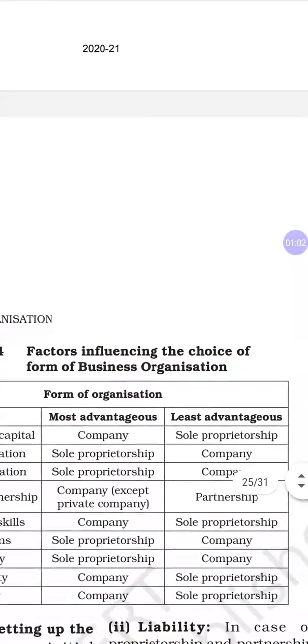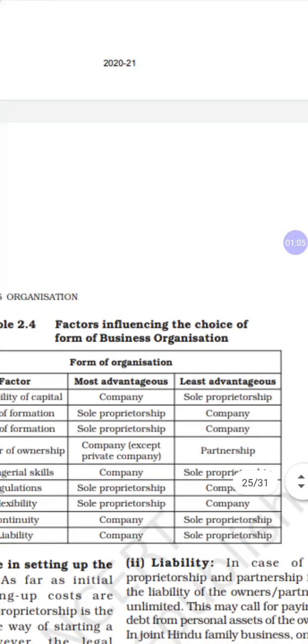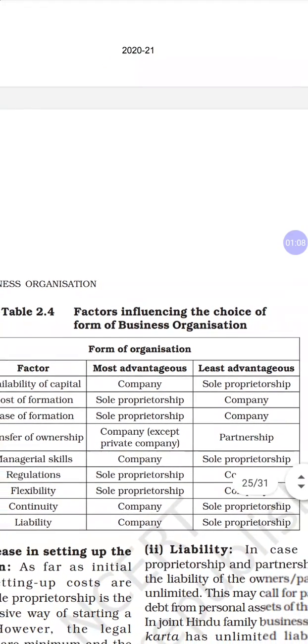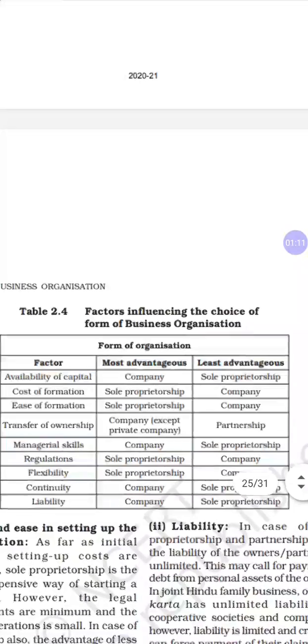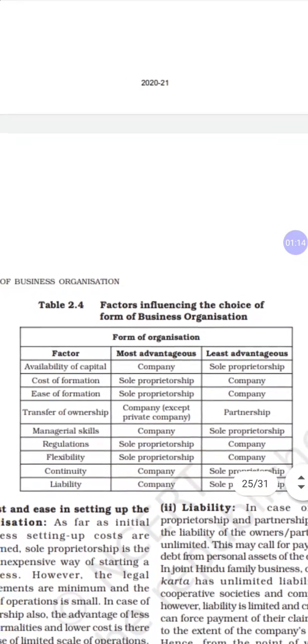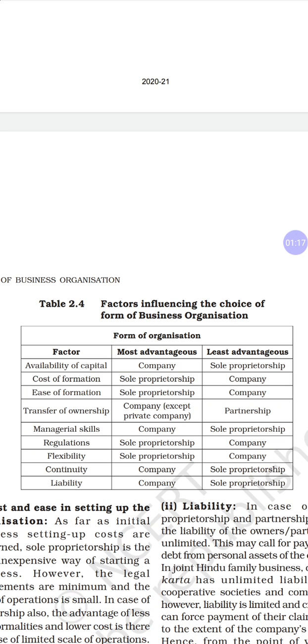So till now we have seen sole proprietorship, first one. Next, Hindu undivided family business. Next we had partnership. Then we have cooperative society. Then we had companies, okay, joint stock company, private company, public company. So here factors influencing, we will see one by one. So factors are first one, okay, factors most advantages and least advantages we have.